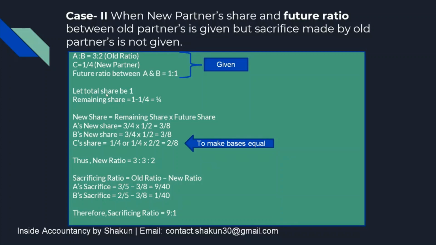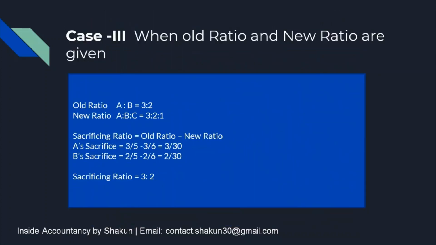Moving on to case 3, when old ratio and new ratio both are given. Now this is the easiest case. So the old ratio A is to B is also given in the question, and the new ratio 3:2:1 is also given in the question.